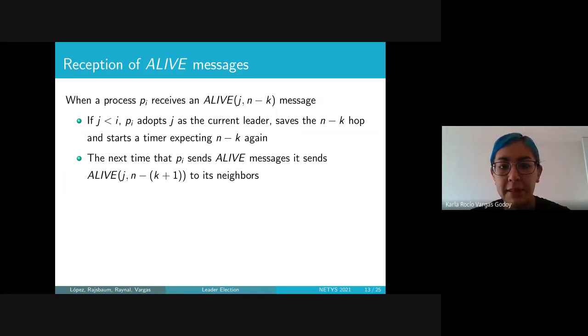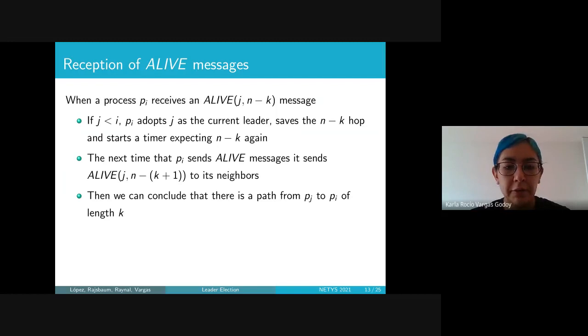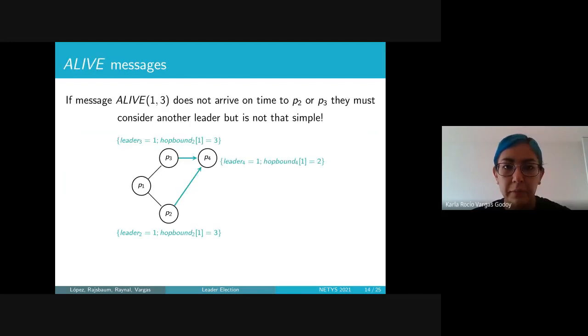Now, the next time that Pi sends alive messages to every neighbor, it will send J, n-k+1 to its neighbors, meaning that Pi adopts J as a leader and will save the hop bound that it received on the previous message. Now, from this rule, we can conclude that there is a path from Pj to Pi of length k.